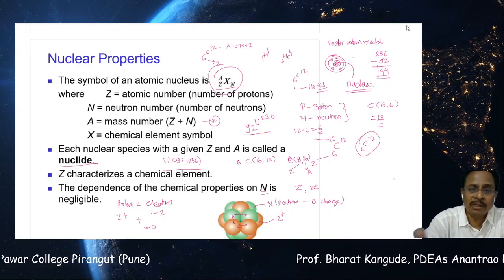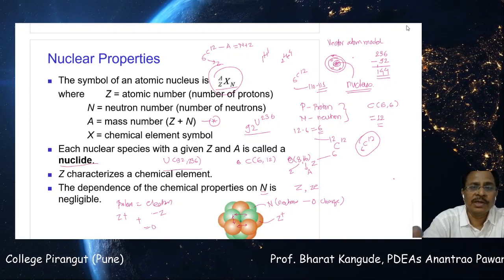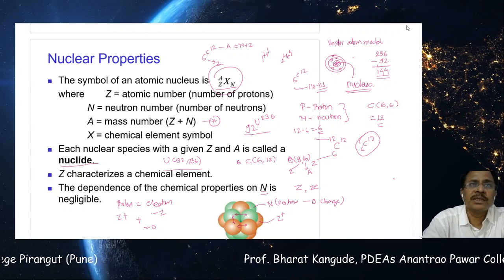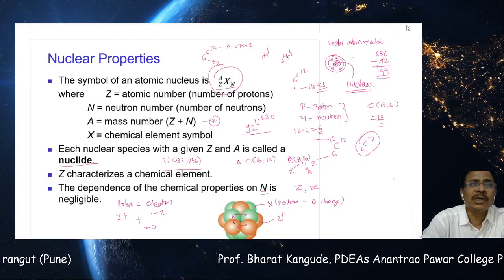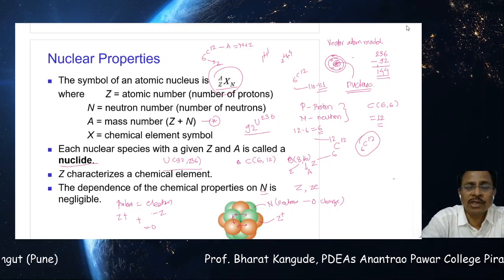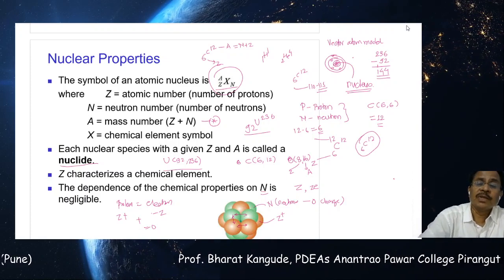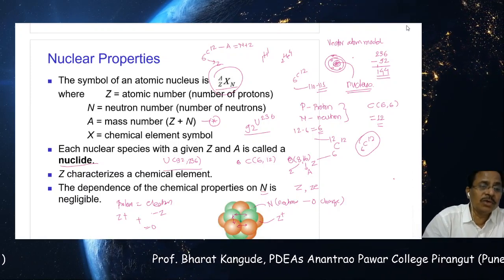Now, in the case of hydrogen, there is only one proton. In the case of helium, we have 2 protons and 2 neutrons. In the case of carbon, we have 6 protons and 6 neutrons. As we go on increasing A, the nucleon number, which is protons plus neutrons, the size of the nucleus goes on increasing.